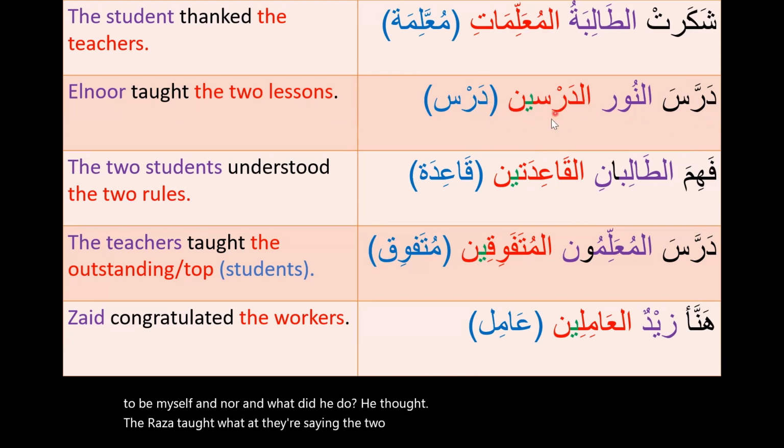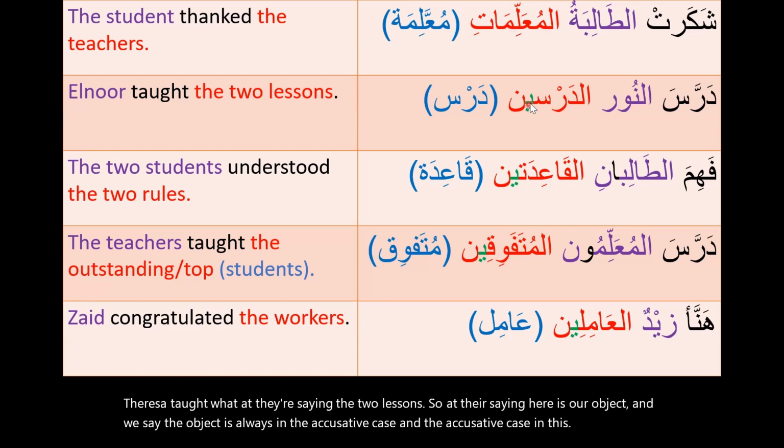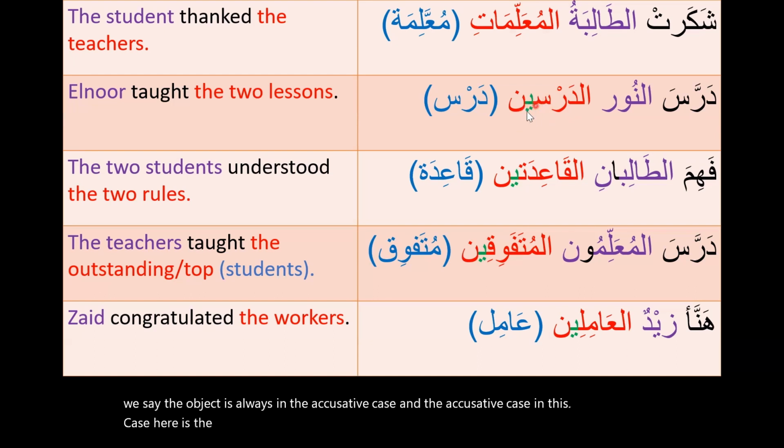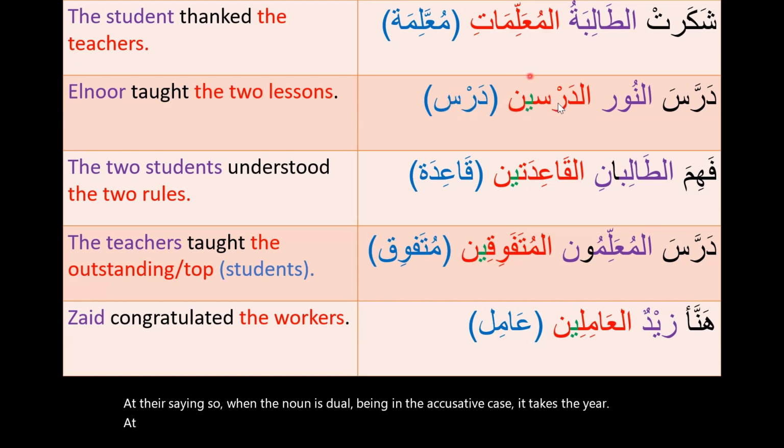So الدرسين here is our object, and we say the object is always in the accusative case, and the accusative case in this case here is the ya, الدرسين. So when the noun is dual, being in the accusative case, it takes the ya, الدرسين. So the singular is ders, درسين. All right. So let's move on.